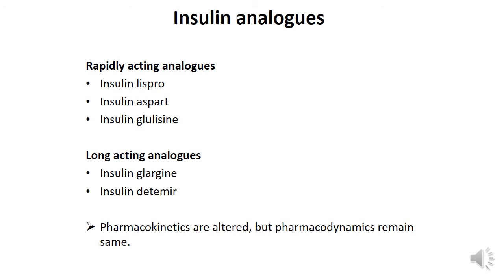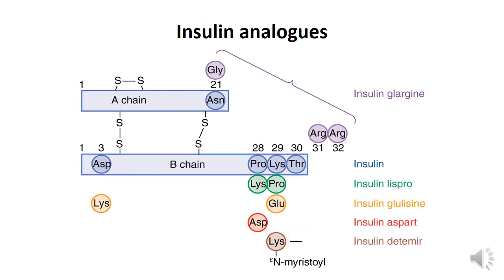Insulin analogs are prepared by recombinant DNA technology. They have all the advantages of human insulin and they can be rapidly acting: Lispro, Aspart, Glulisine; long acting analogs: Glargine, Detemir, and one more I missed there, insulin Degludec. So I obtain these insulin analogs by altering the positions of the amino acids, by replacing the amino acids, or by interchanging the amino acids in the two chains, A chain and B chain. Let us see how.